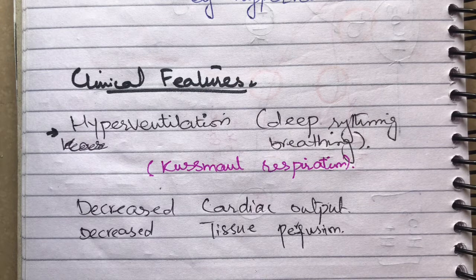With the increasing respiration, there will be decreased cardiac output as the phase between inspiration and expiration is decreased, so blood cannot be filled properly, so decreased cardiac output. And at the end, when the cardiac output is decreased, blood cannot be supplied to the tissues properly. That will result in decreased tissue perfusion. Whenever there is decreased tissue perfusion, that means there is hypoxia. There are chances of being hypoxic.